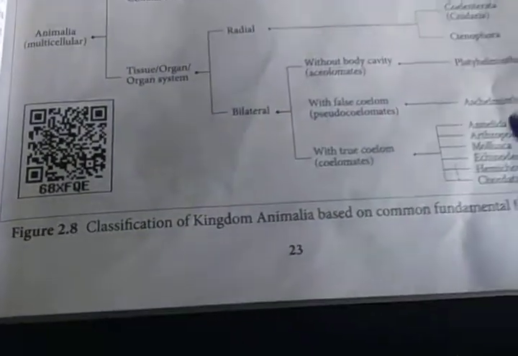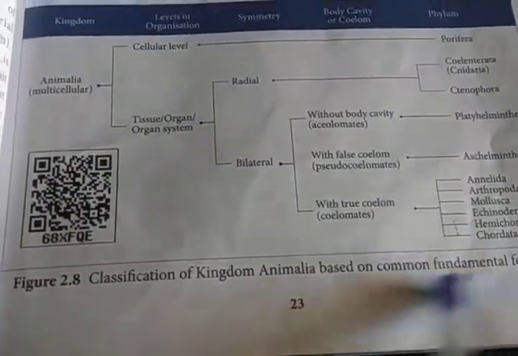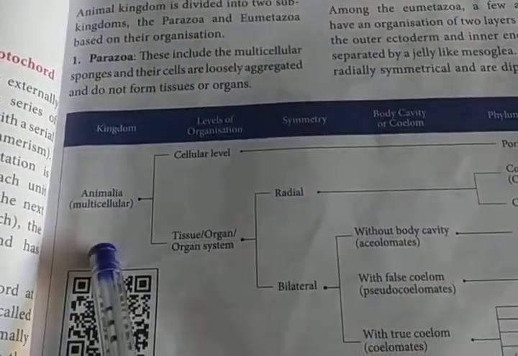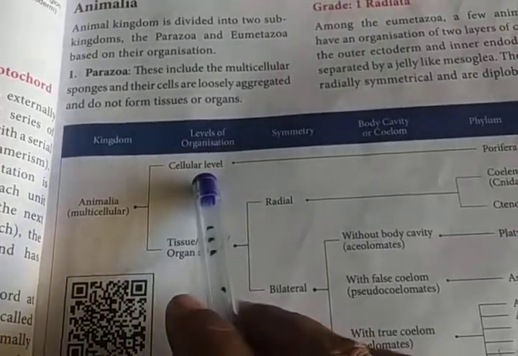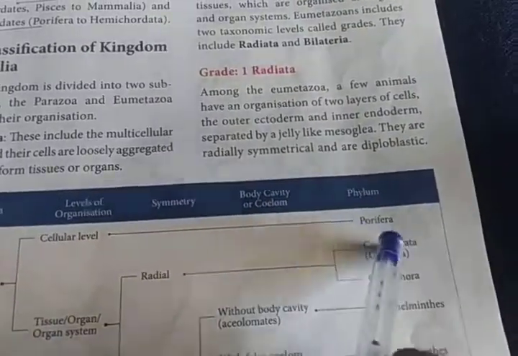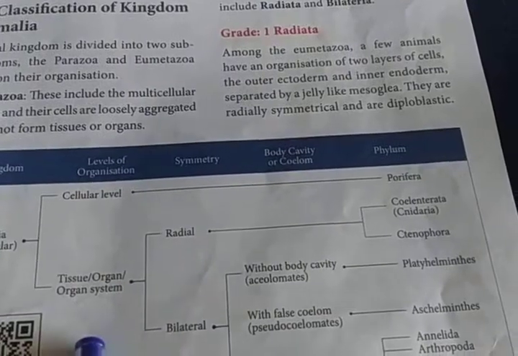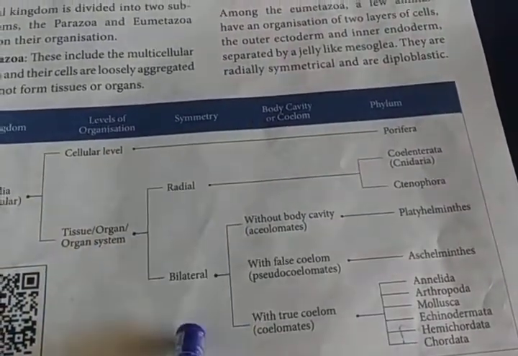Then see here the common classification of kingdom Animalia based on common fundamental features. This is one of the 5-mark questions they ask repeatedly: common fundamental features of kingdom Animalia. See this table: kingdom Animalia, all multicellular animals. Level of organization: cellular level, tissue, organ and organ system level. The cellular level has only one phylum, Porifera. At the tissue, organ and organ system level, there is the presence of symmetry, radial and bilateral.